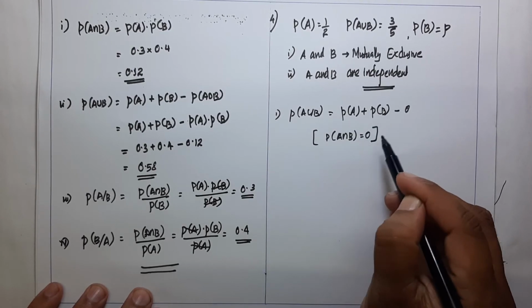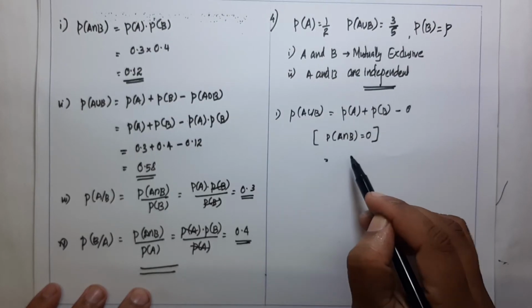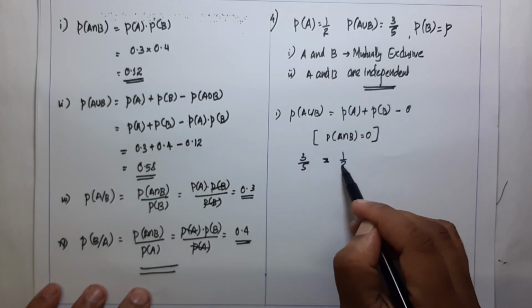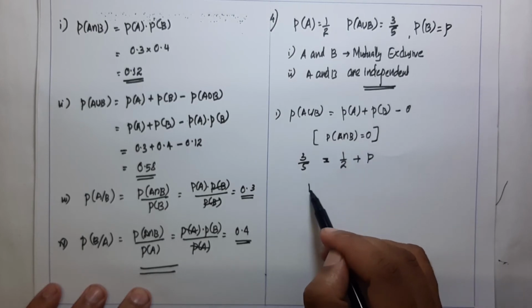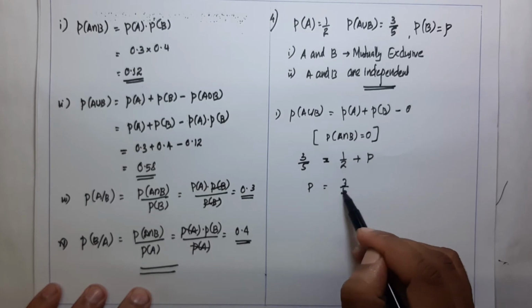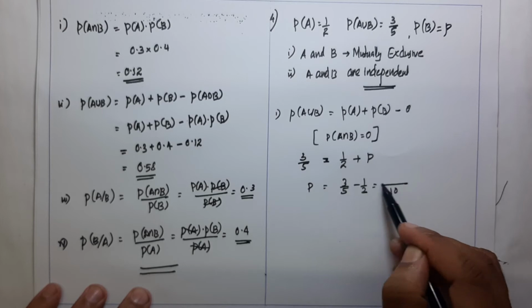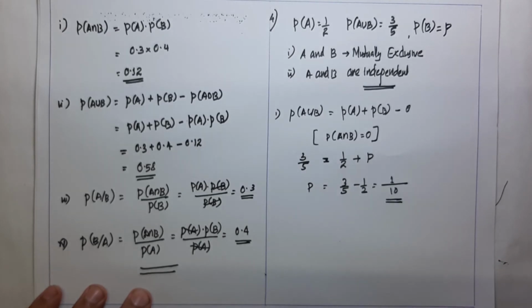Therefore, P of A union B, which is given as 3 by 5, is equal to P of A, which is 1 by 2, plus P of B, which is P. Therefore, P is equal to 3 by 5 minus 1 by 2. Here the LCM is 10, so we get 6 minus 5, which is 1, that is 1 by 10.